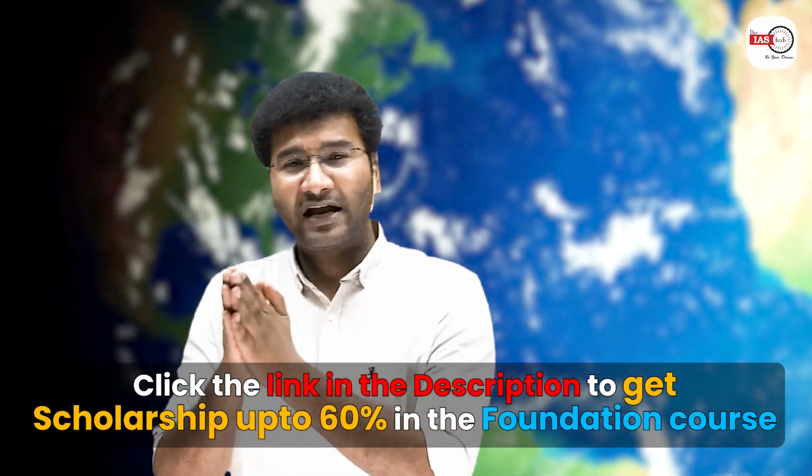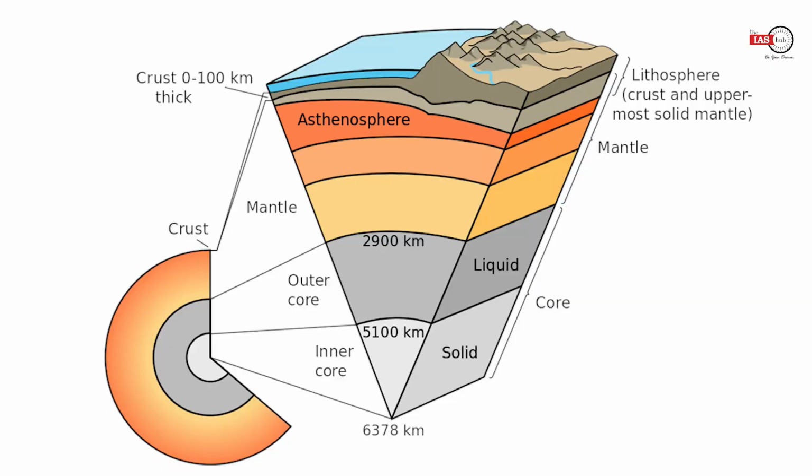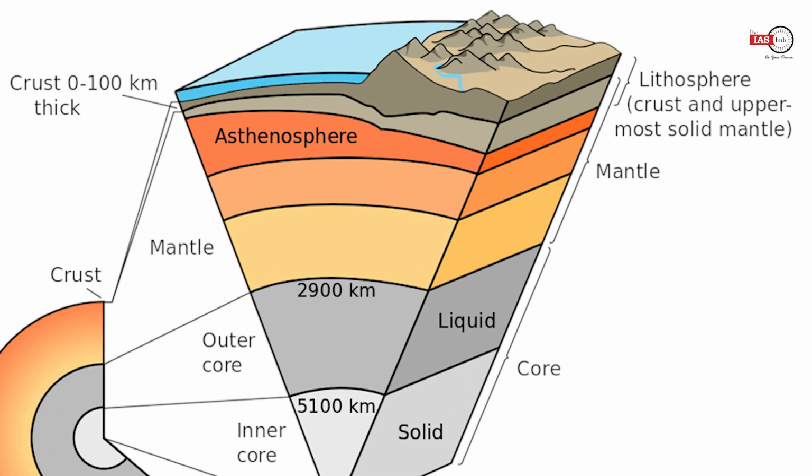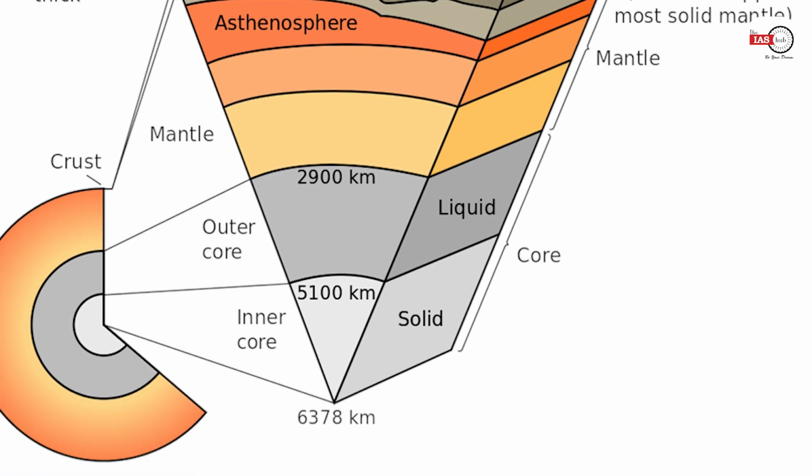When you come to the mechanical composition, here the earth is divided into layers. The topmost layer is your lithosphere. Beneath the lithosphere, you have your asthenosphere, and beneath the asthenosphere, you have your mantle. Mantle is further divided into upper mantle, intermediate mantle, and lower mantle. And beneath this layer, you have your core. Now, core is further divided into outer core and inner core.